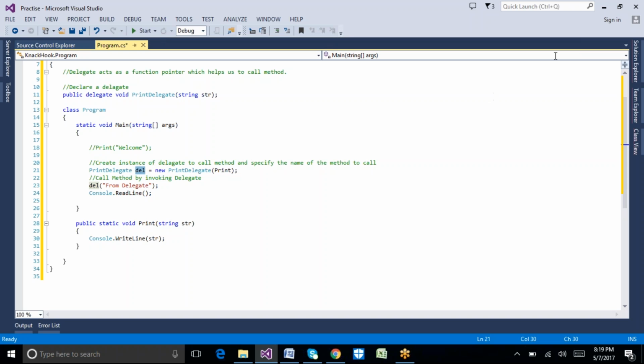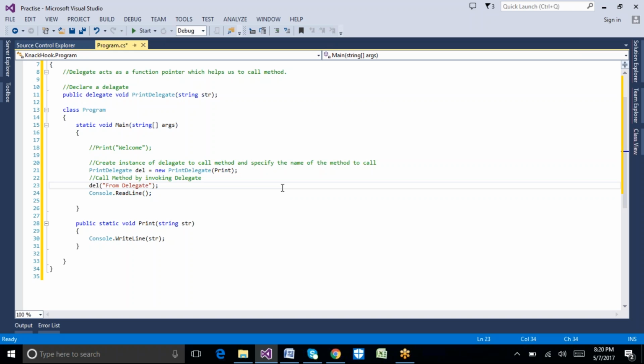Which method name are we passing? The print method name. Now if I call del by passing the particular string, this method will be called automatically and it will print the output.